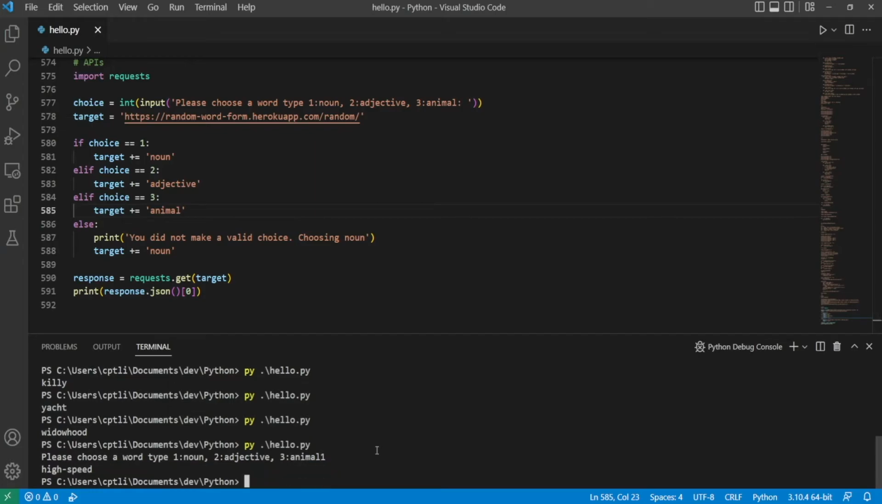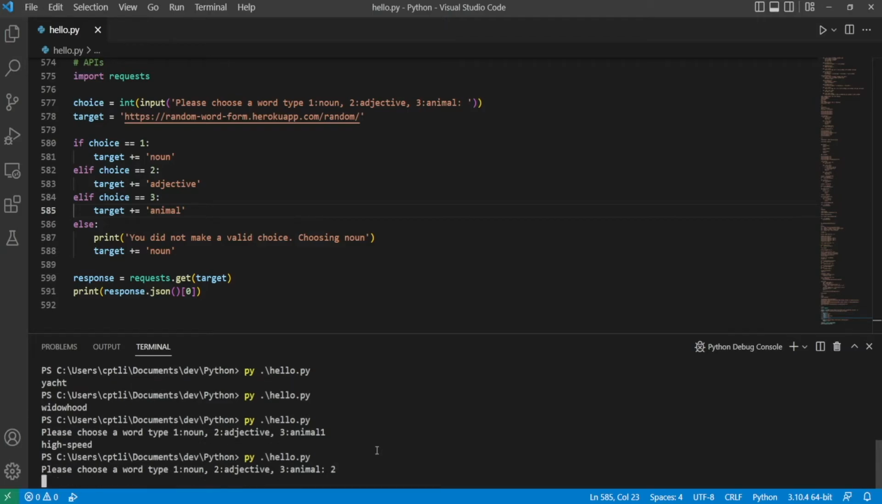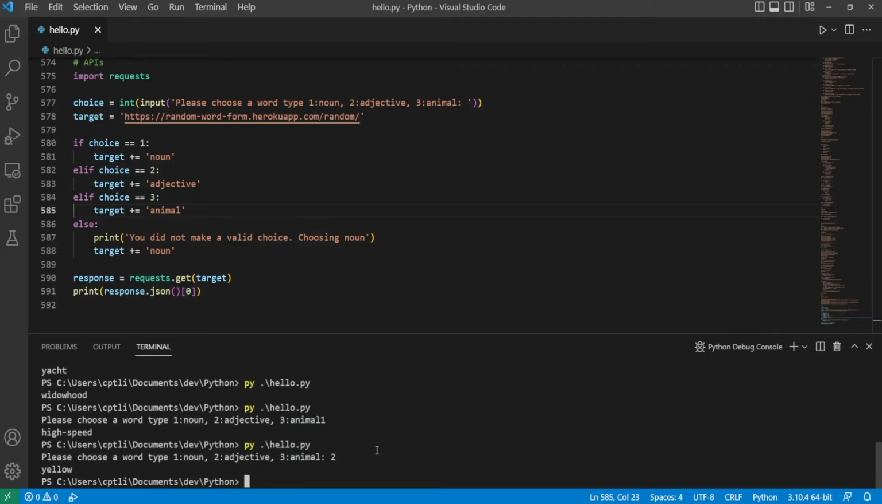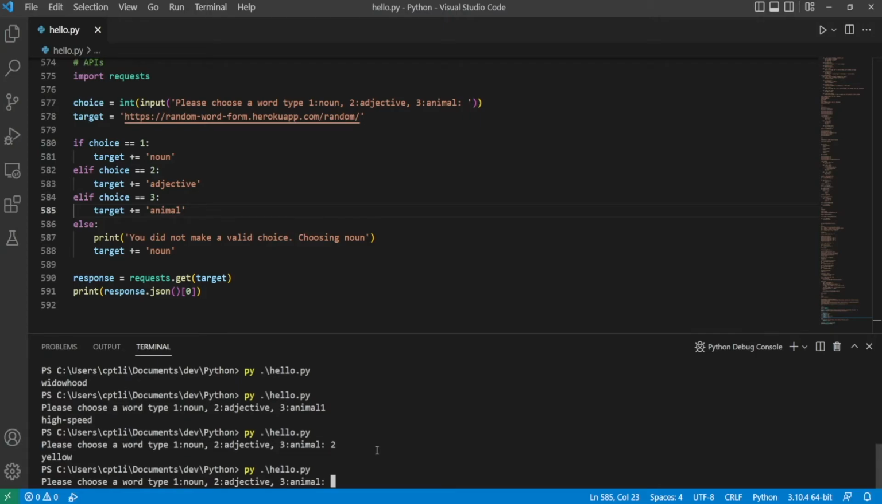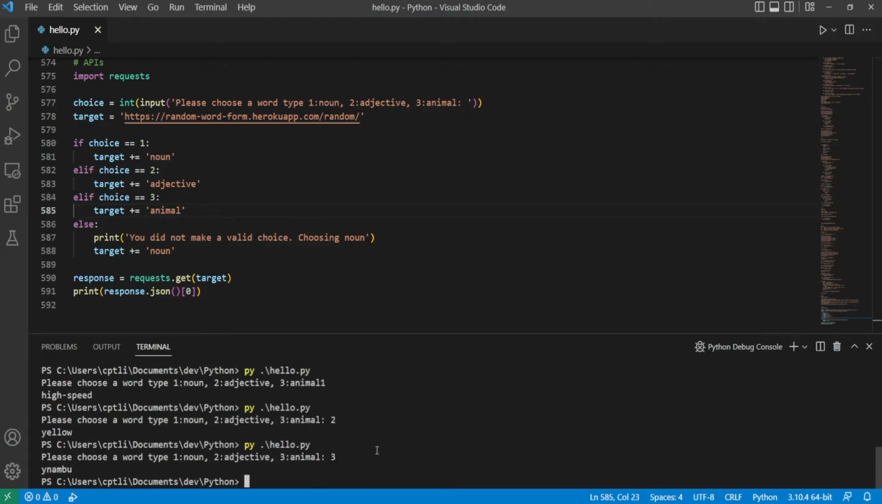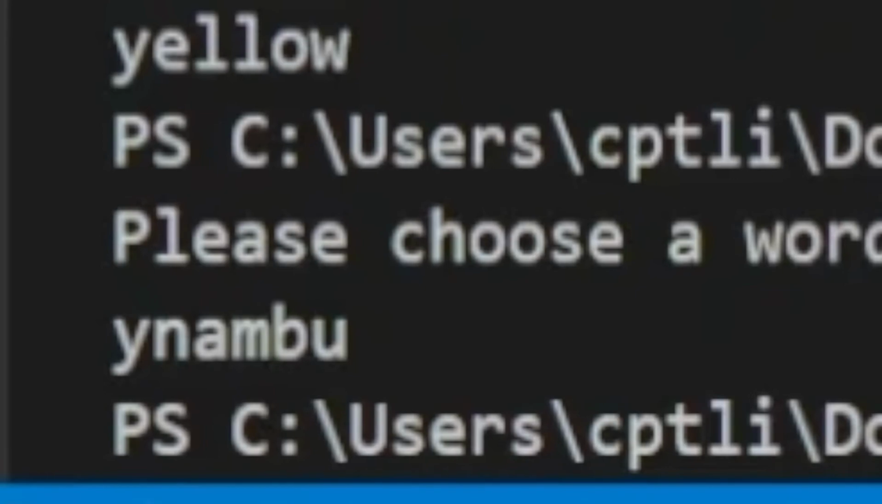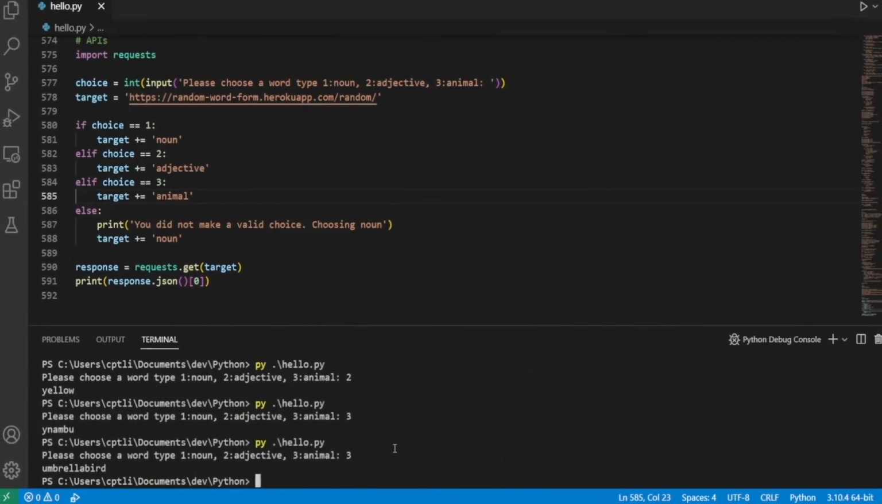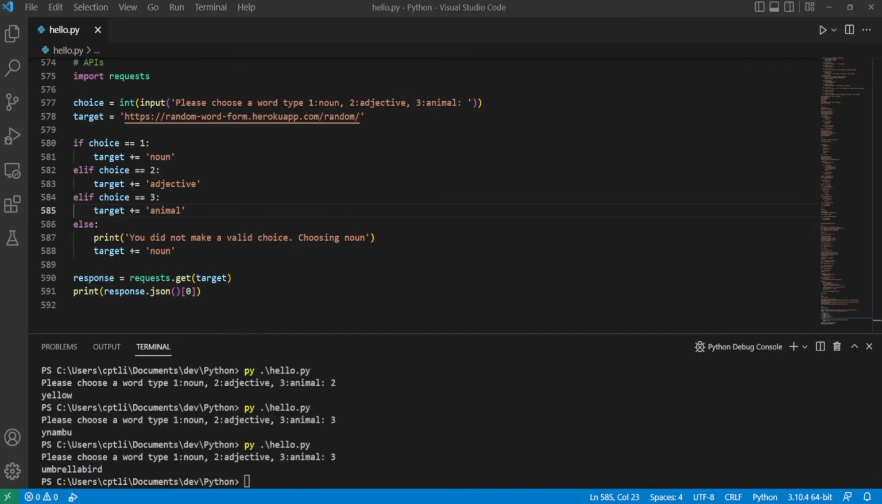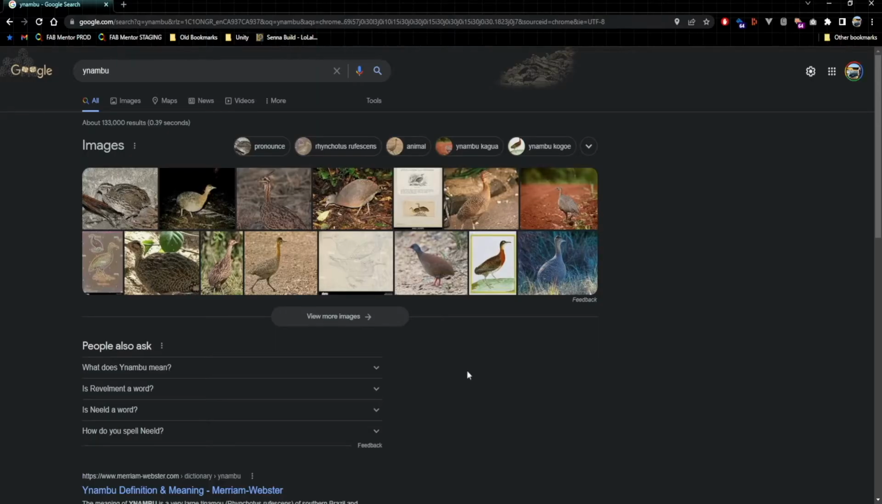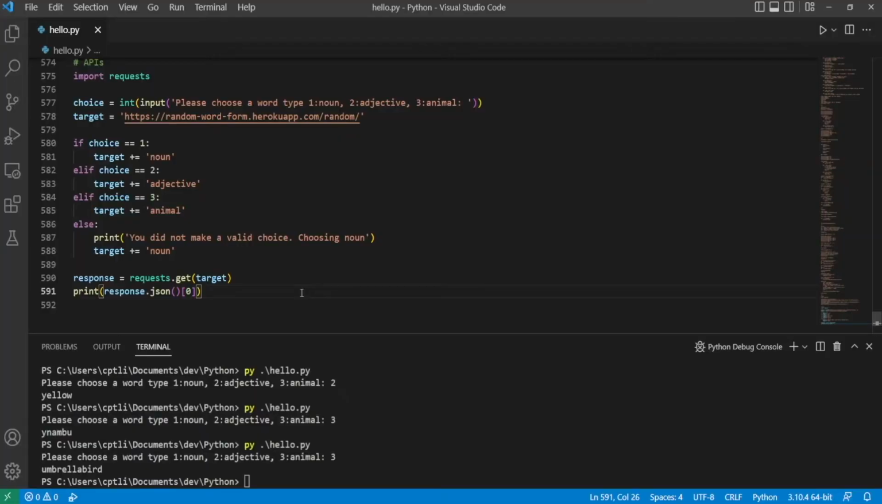High speed. Okay, sure. Let's try with an adjective. Yellow. All right. And then let's try with an animal. Yinambu. That could be an animal. Umbrella bird. Look at that. It's a little bird. Cool. That's it. We just created a simple script that calls an API to get a random word.